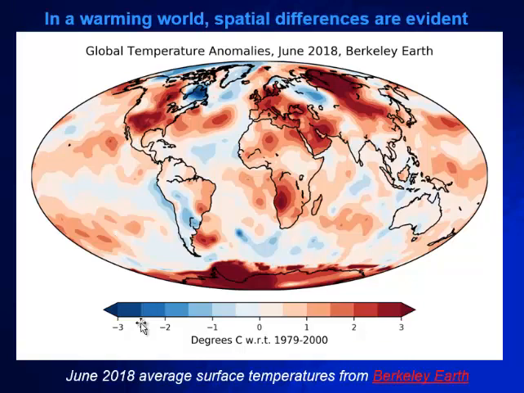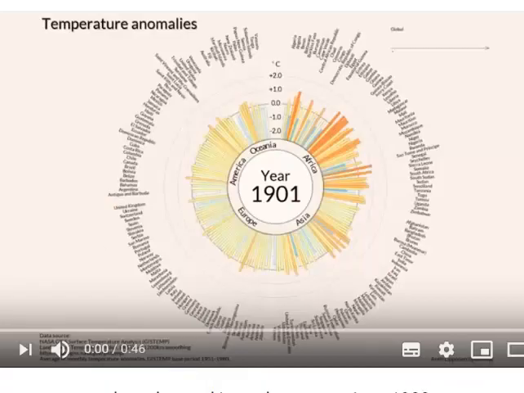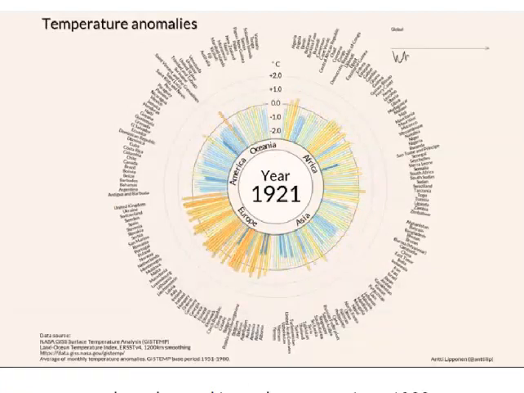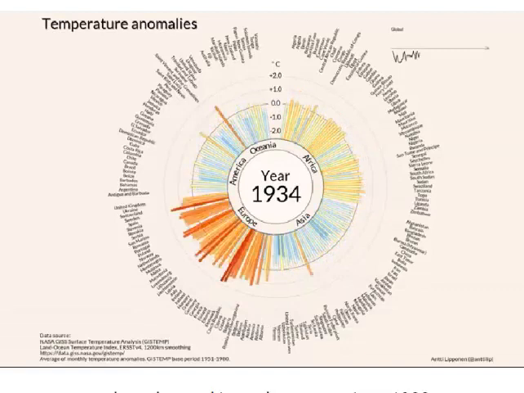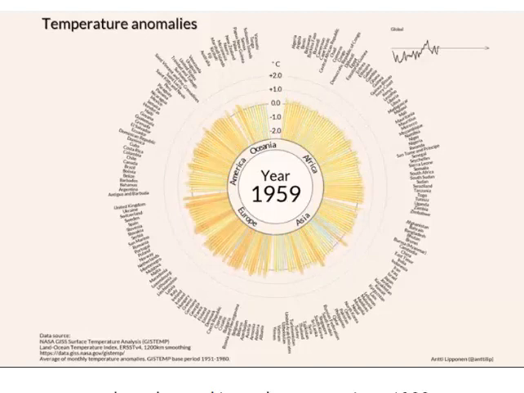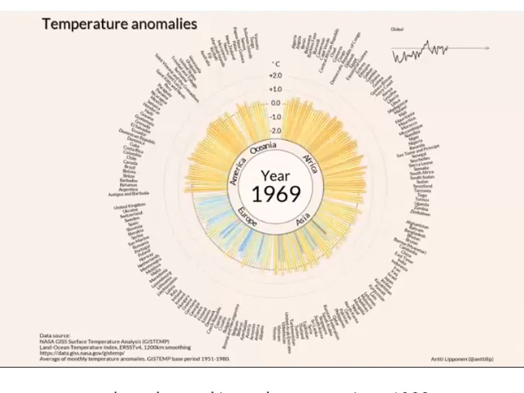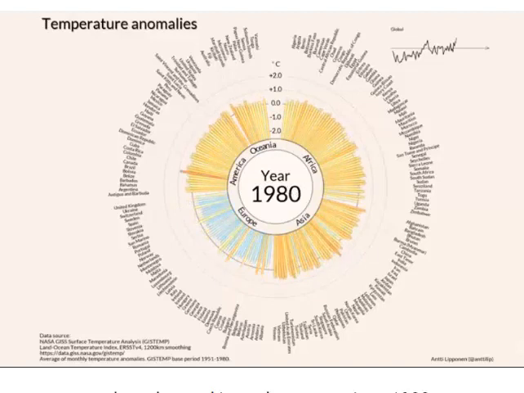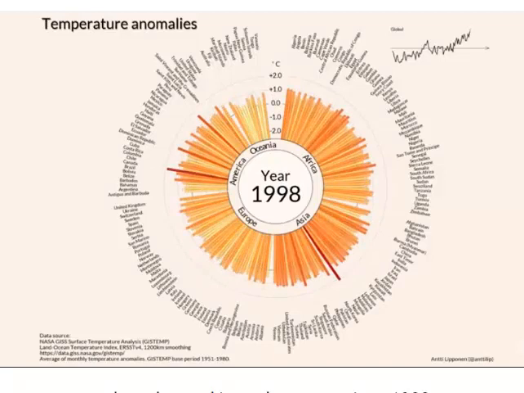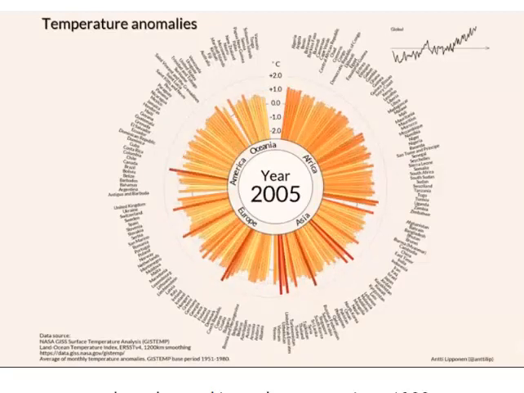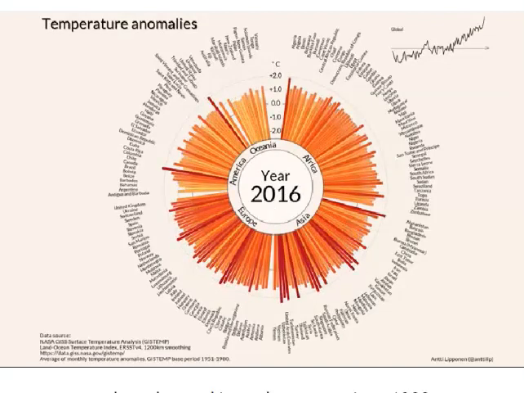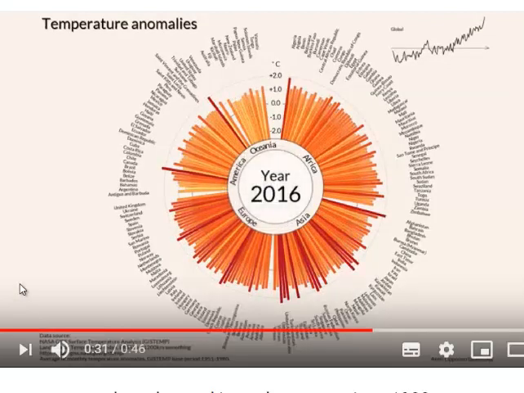So now if we go to this animation and we look at, let's start this here and talk over it for you, what we can see is that we've got these fluctuations here. And so we have the clock counting up, and we've got all these different countries around the outside. And so what you can see is that as these times get more orange, more red, we're seeing much greater temperatures. And so you can see that initially when we started, everything was more in the blues and yellows. And now as we're approaching the end, this one ends at 2016, we're seeing much redder versions.